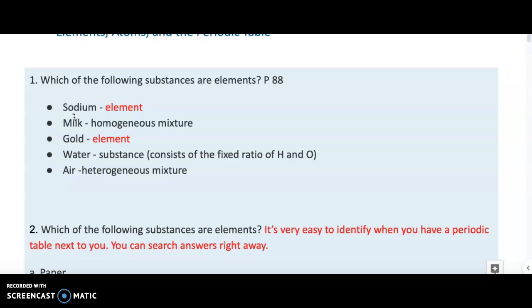next to you. So you can look up the names of each one of them and see if it's in the periodic table, and therefore you can easily find which substances over here are elements. So let's start with the first one. Sodium, it's in the periodic table and it's an element. Milk is not. Gold, it's an element and you can find it in the periodic table. Water you cannot find in the periodic table, so therefore it's not an element. Air is not an element as well.